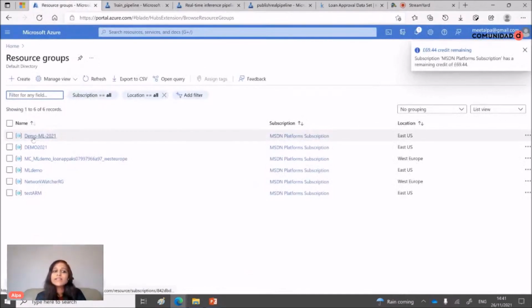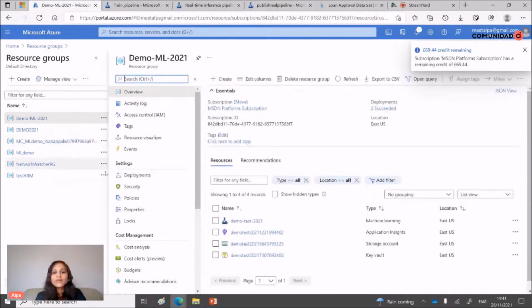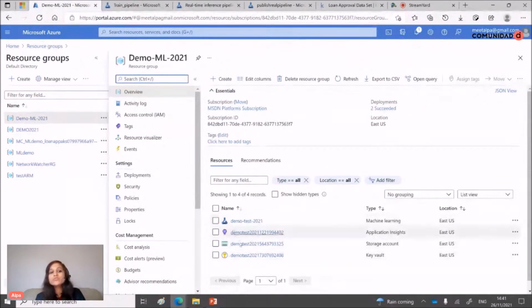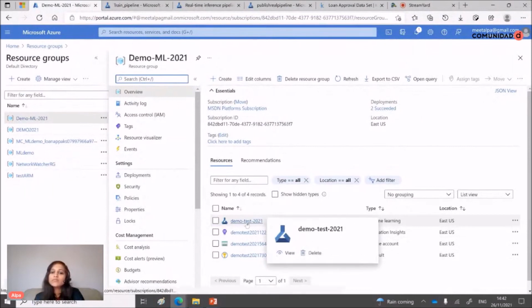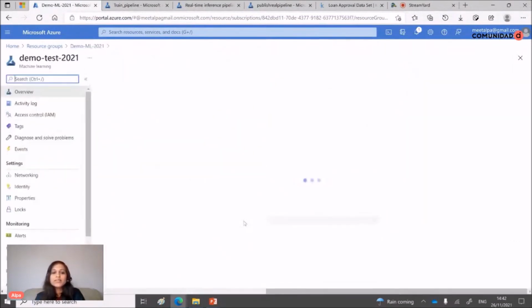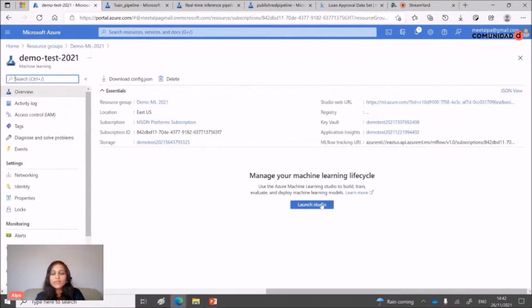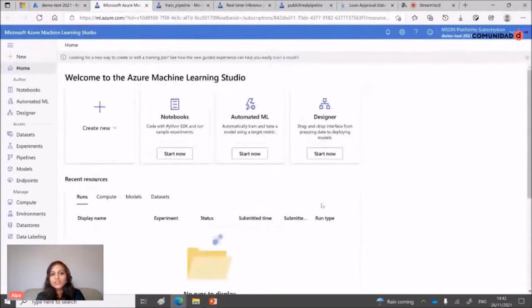So we created this resource group, and you will see that these are all the resources created while I created a pipeline in the workspace. And here you can see that I have created my pipeline, which I just saved. You can see it here as pipelines one.